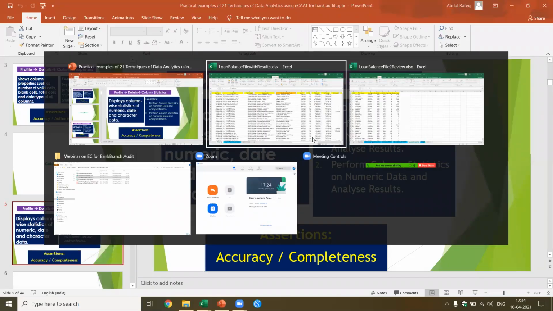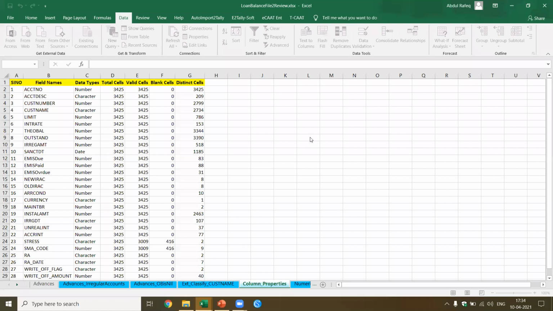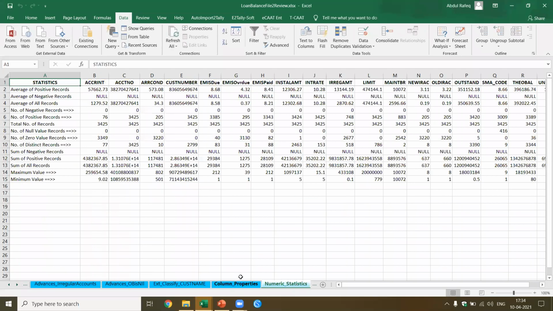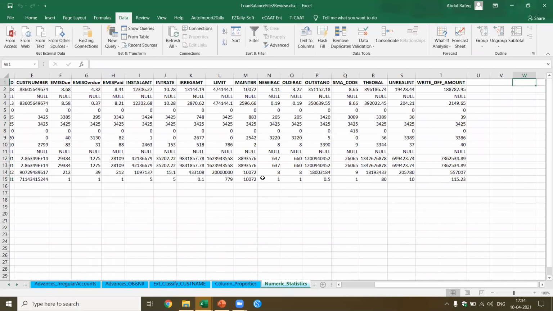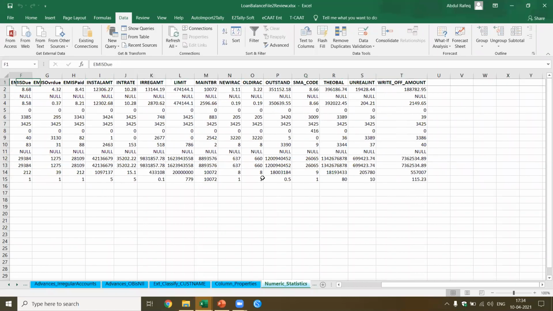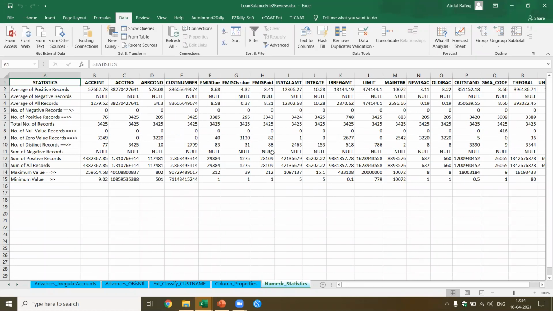Now first, let me show you the file where I've already performed this. See, I've got this numeric statistics. This is what I performed. For all the fields which are numeric in character, I got this information. Now, I spend more time analyzing the data and identifying the discrepancies. For example, it tells me the number of positive records in the account number. Now you find no issue because all of them are positive.